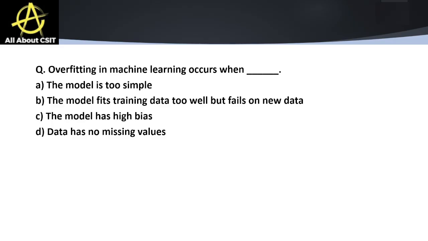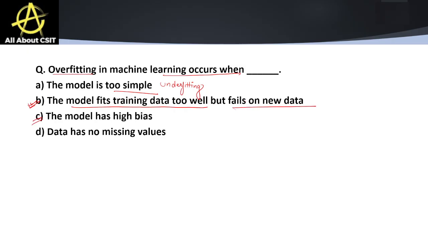Overfitting in machine learning occurs when the model is too simple. When the model is too simple, it is not overfitting, it is underfitting. The model fits training data too well but fails on new data. Yes, this is the exact definition. Overfitting in machine learning occurs when the model fits the training data too well but fails on new data.